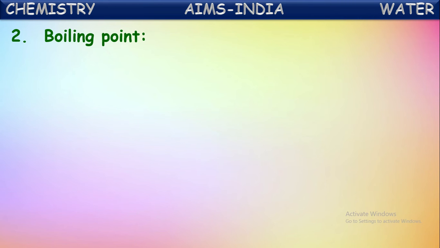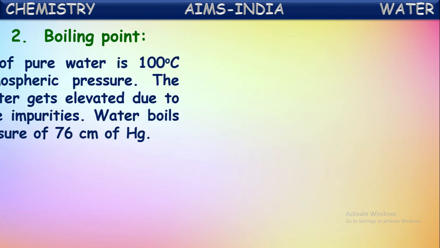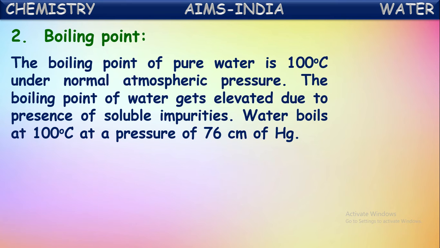Next, another property: boiling point of water. What is meant by boiling point? First of all, boiling point means the temperature at which a liquid starts converting into its vapor form or gaseous form. The boiling point of pure water is 100 degrees Celsius under normal atmospheric pressure.